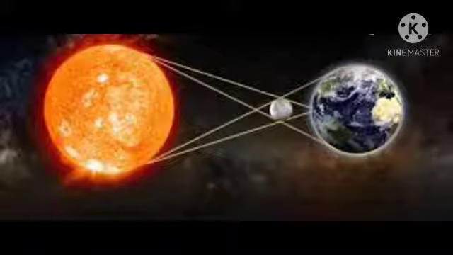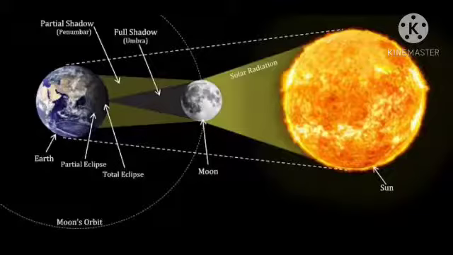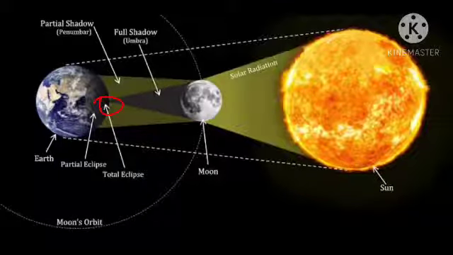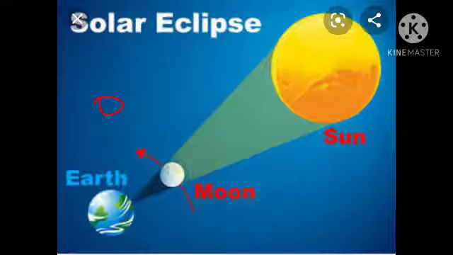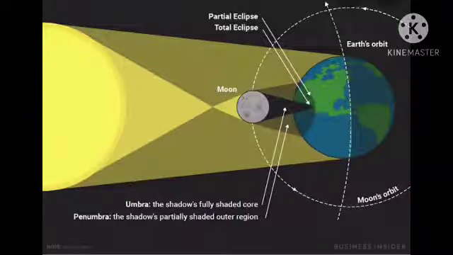Okay students, total solar eclipse. So when the moon comes in between sun and earth, then a solar eclipse is formed. At this time the shadow of the moon falls on the earth, here see, clear? So it causes a solar eclipse. It has also been found that a solar eclipse hardly lasts for 5 to 10 minutes and is a rare event. Okay students, clear?